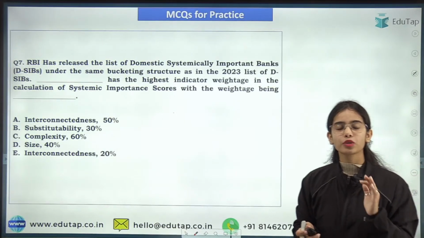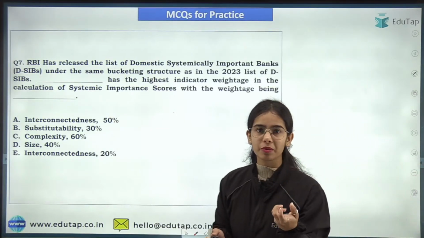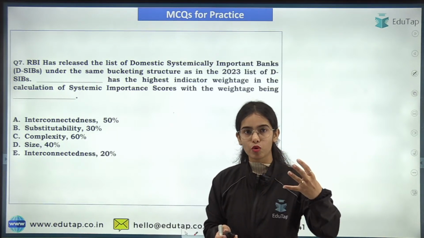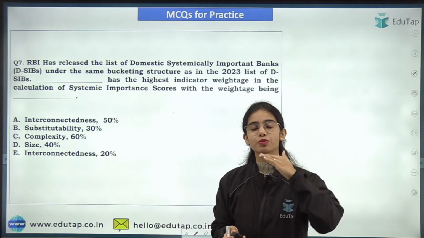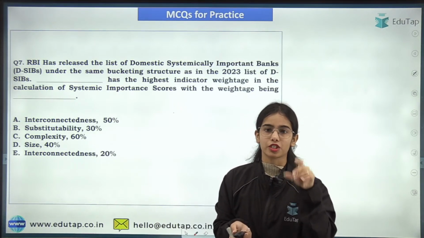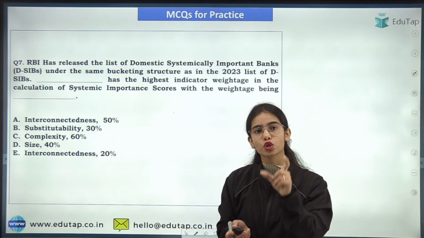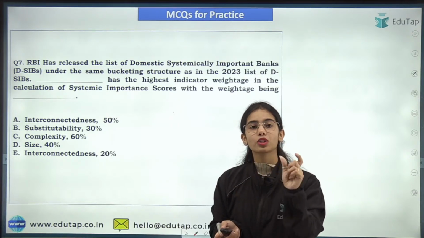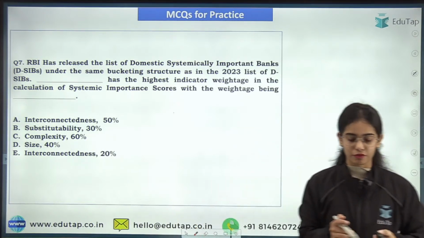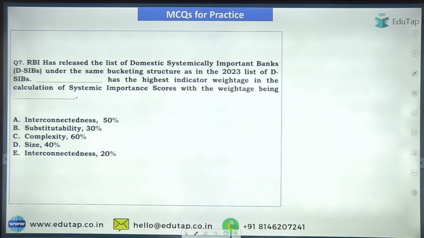Now coming to the list: how the list is prepared, how the systemic importance score is given, which bank is higher in the bucket list, which bank is lower, or which bank should be coming in the bucket list. So how is that systemic importance score determined, and how are the domestic systemically important banks determined?